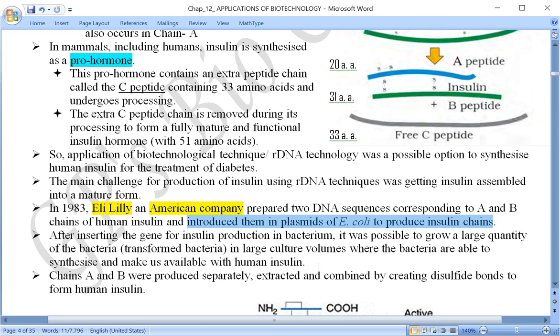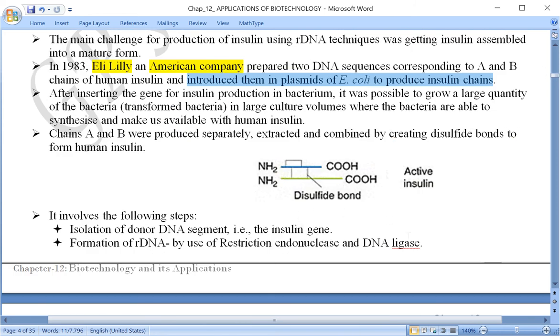First of all, the two chains A and B are synthesized, and then both of them are linked together by two disulfide bonds. So the DNA sequences corresponding to chain A and B are separately isolated and introduced separately into plasmids, and these plasmids were introduced into E. coli bacteria, so that E. coli can produce the insulin chains, chain A and chain B, and after that these two chains are linked with disulfide bonds.